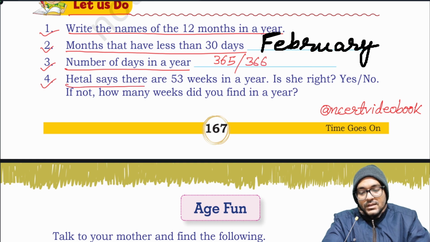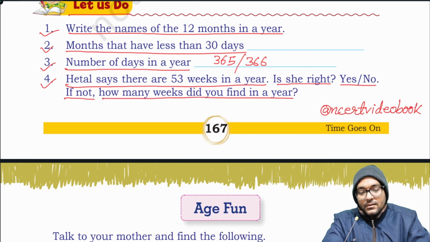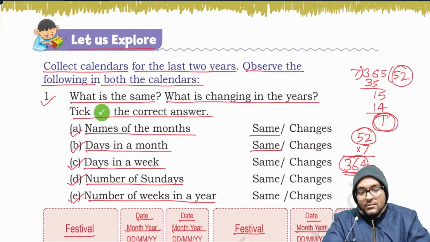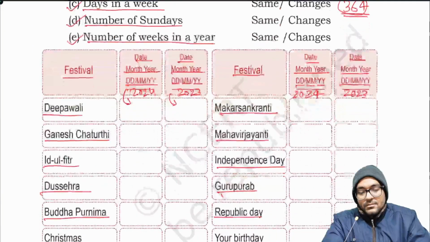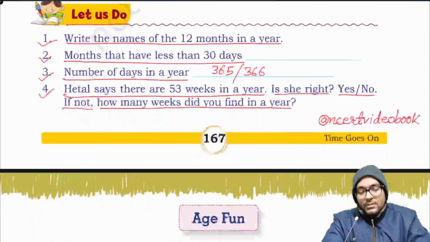4. Ethel says there are 53 weeks in a year. Is she right? Yes, no. If not, how many weeks did you find in a year? I have done it here. You can see a year has 52 weeks. If it is a leap year, then 52 weeks and 2 days. If not a leap year, then 52 weeks and 1 day. Not 53.